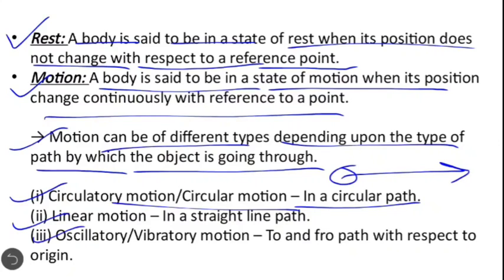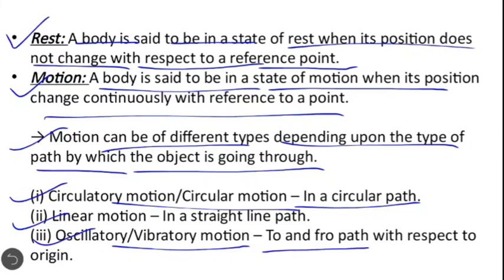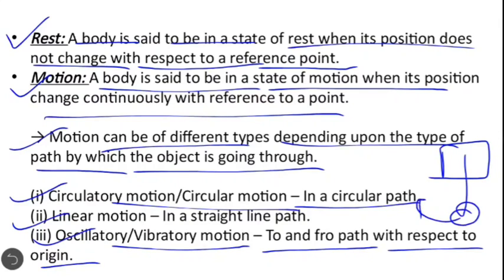Third type of motion is oscillatory motion. In this type of motion, the object moves to and fro with respect to its origin. It means when an object moves to and fro about its mean position, then it is called oscillatory motion. An example is the pendulum of a wall clock.